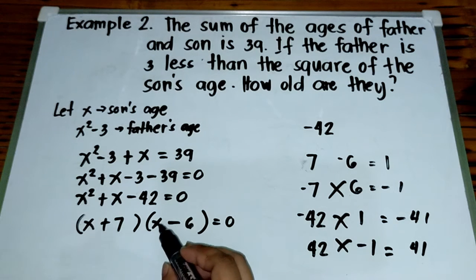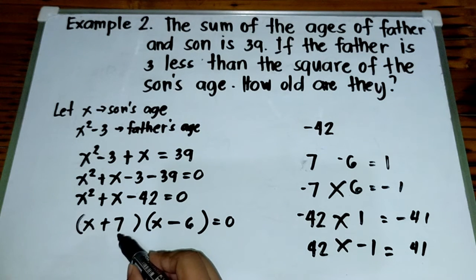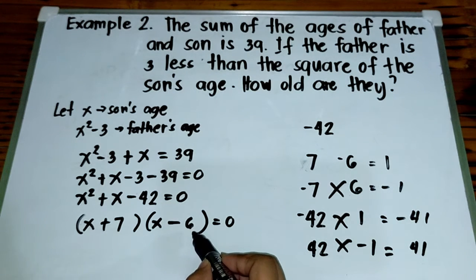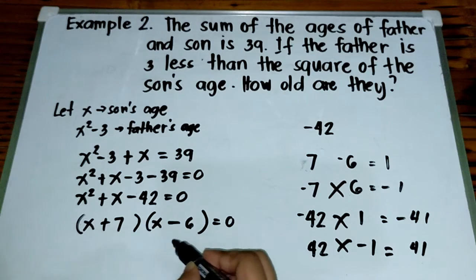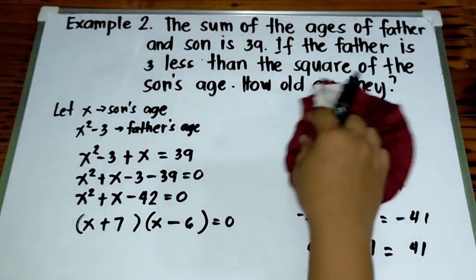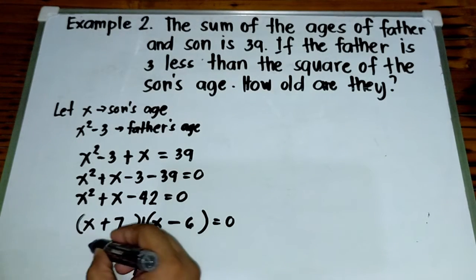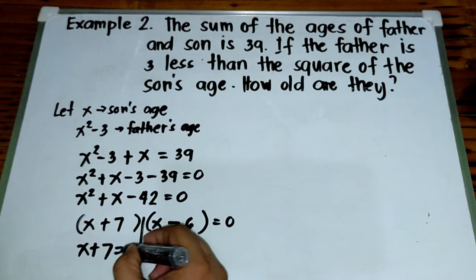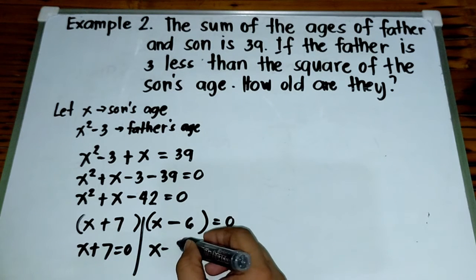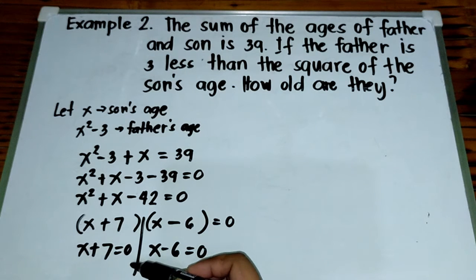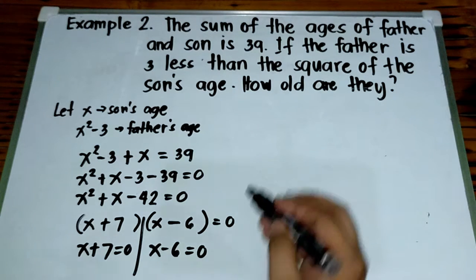After makuha, so, ibig sabihin, ito yung factors natin. The quantity x plus 7 times the quantity x minus 6. So, kunin natin yung dalawang factors, i-equate natin sa 0. Sabihin, x plus 7 is equal to 0. The other one, x minus 6 is equal to 0. And then, by using MPE at SPE or subtraction property of equality and addition property of equality.